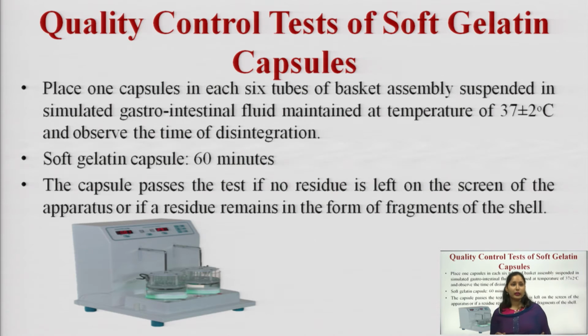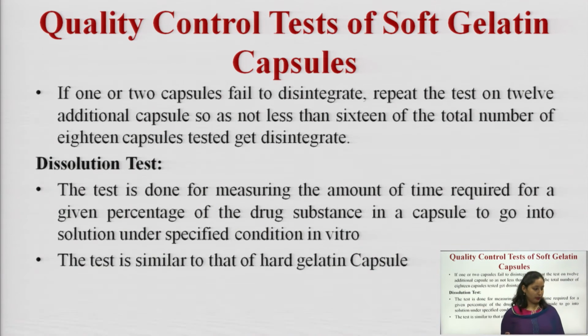For soft gelatin capsules, it takes 60 minutes. The capsule passes the test if no residue is left on the screen of the apparatus, or if residue remains in the form of fragments of the shell. If 1 or 2 capsules fail to disintegrate, we repeat the test on another 12 additional capsules, so that not less than 16 of the total 18 capsules tested get disintegrated.